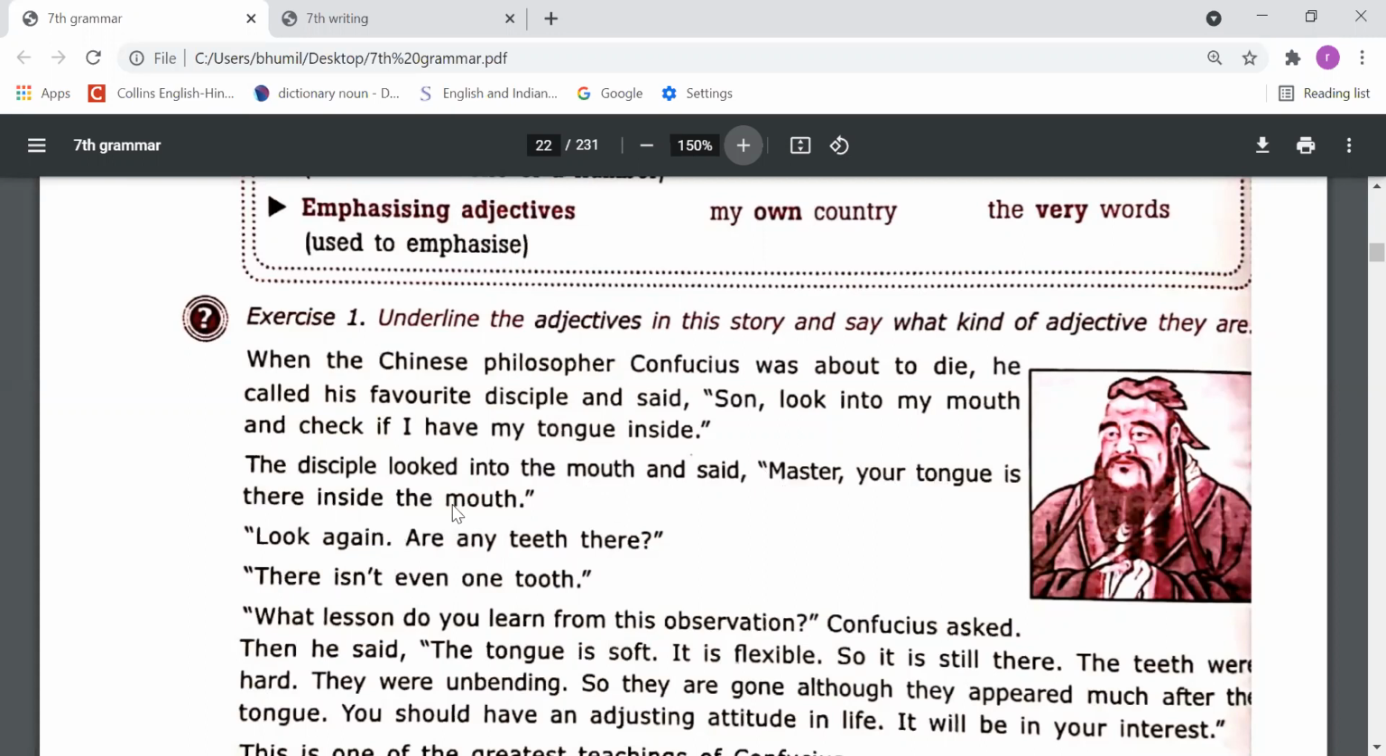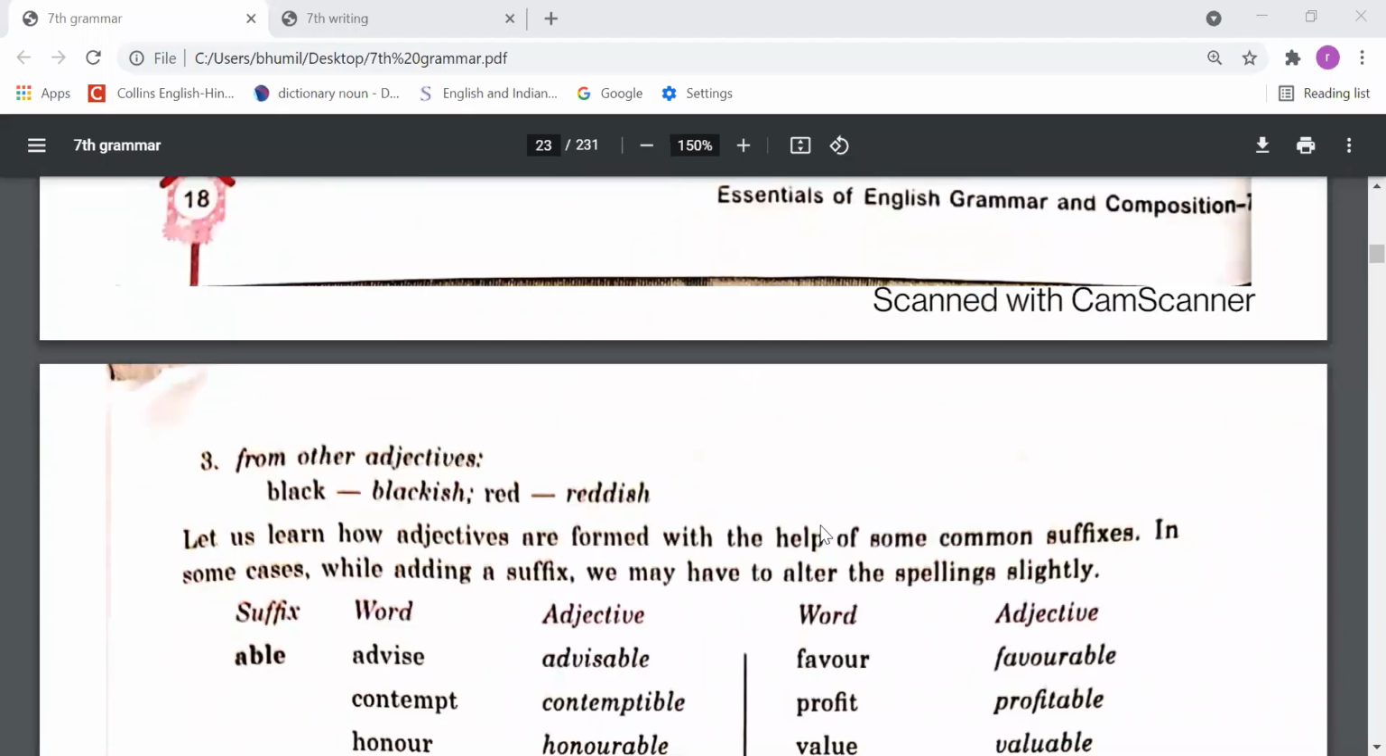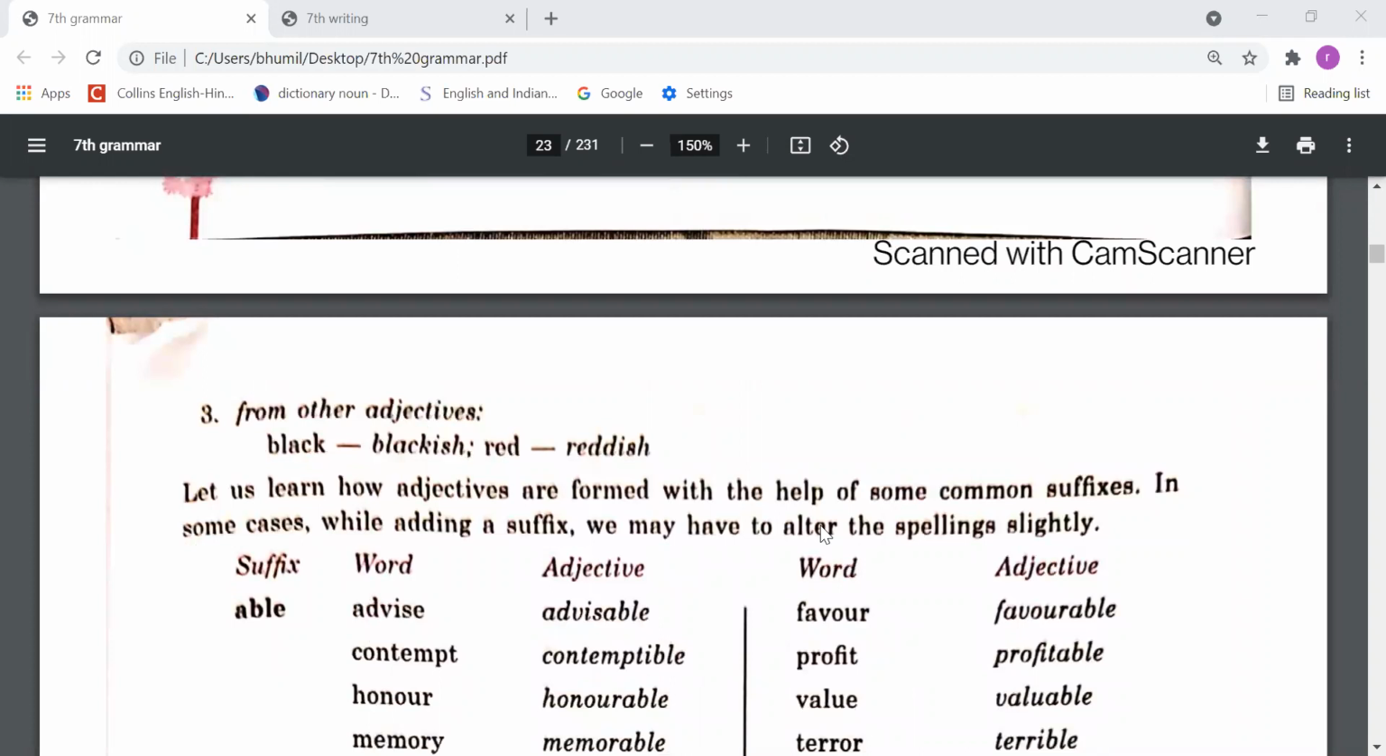From verbs also, with the help of verbs we can form adjectives. Next, from other adjectives, like black, blackish, red, reddish. Black is also an adjective and blackish is also an adjective. Red is also an adjective and reddish is also an adjective. So by adjectives also we can form some more adjectives.